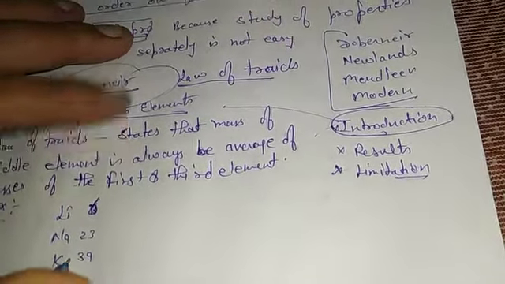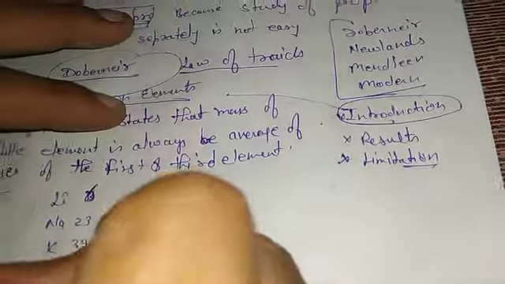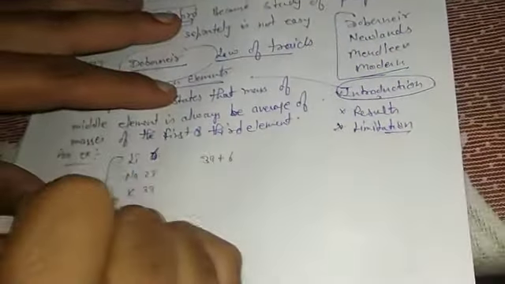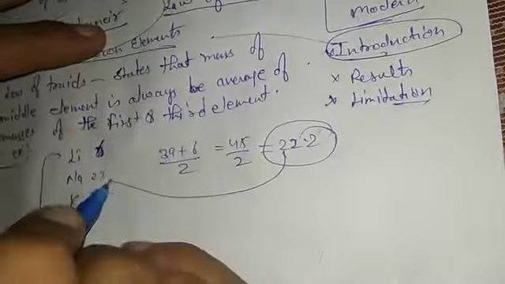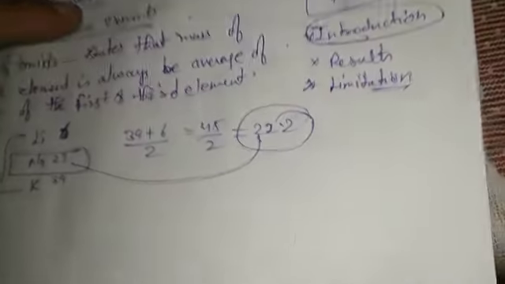You will see that when you add up the masses of the first and third elements, they add up and you take the average.